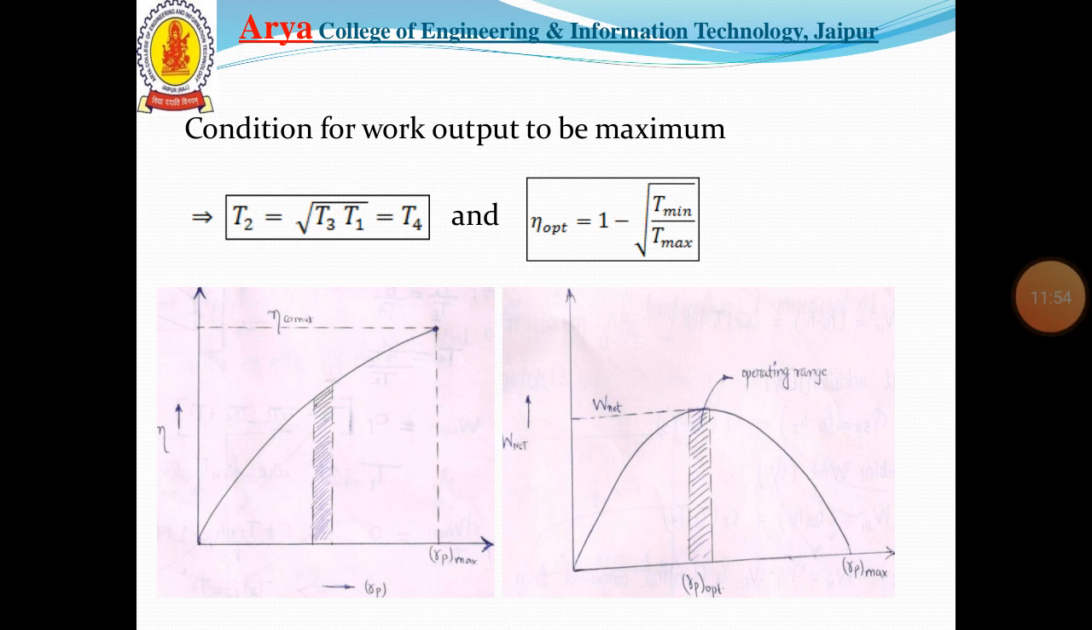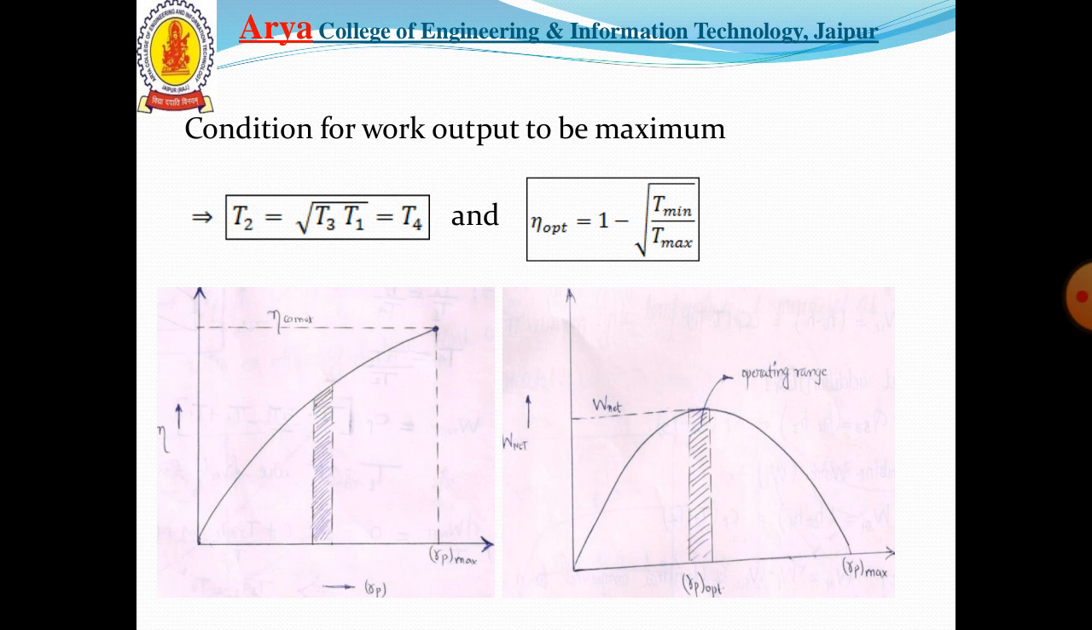These relations can be obtained as net work done equal to Wt minus Wc. Putting the values, we can get W net equal to Cp times (T3 minus T2)... (T1 T3 upon T2 minus T2 plus T1). By differentiating the equation with respect to T2 and putting the derivative equal to 0, we can get T2 equal to root of T1 into T3.